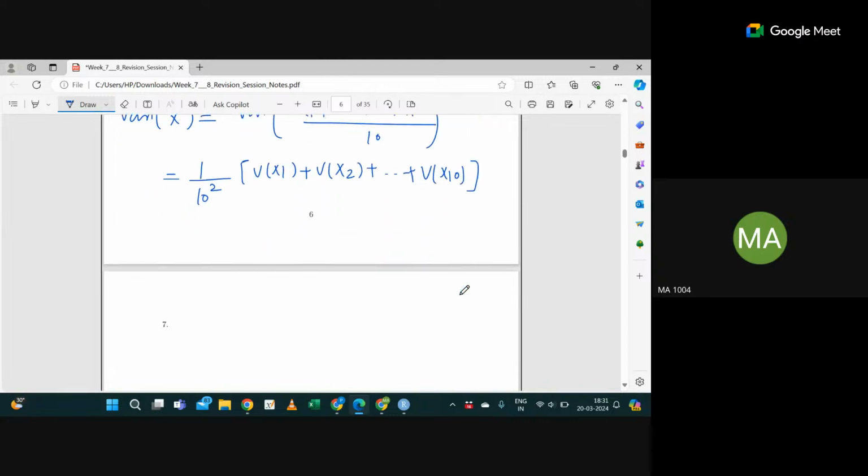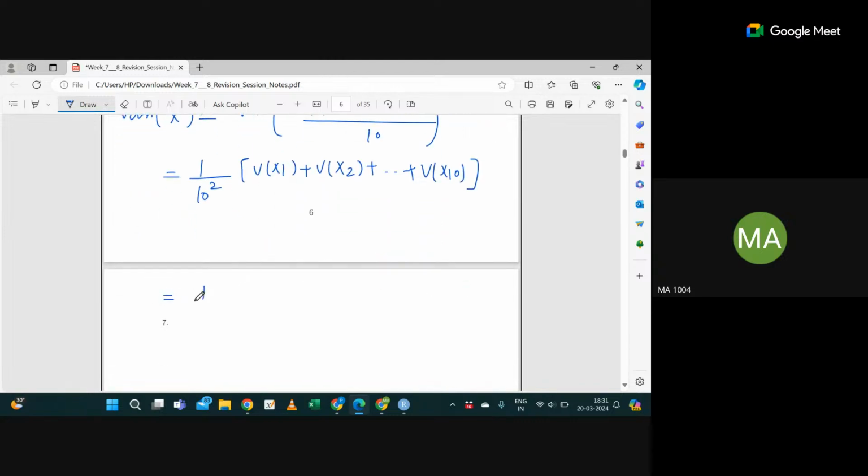And the variance of each x is 9 into 1 by 3 into 2 by 3. I'm just multiplying by 10 because we are adding 10 times. So the 10 will get cancelled out, the 3 will get cancelled out, and with the 9 we get 2 by 10, which is nothing but 0.2.